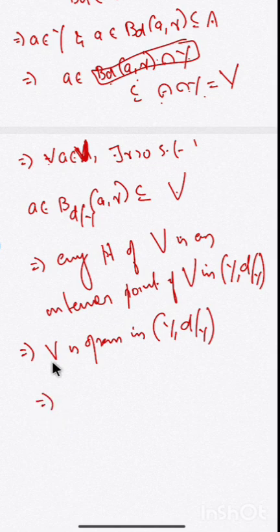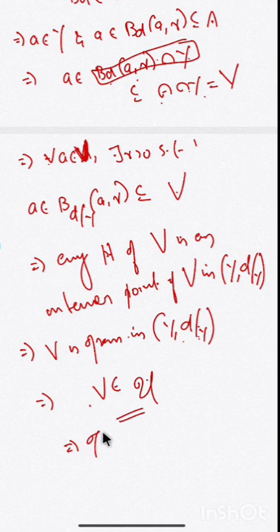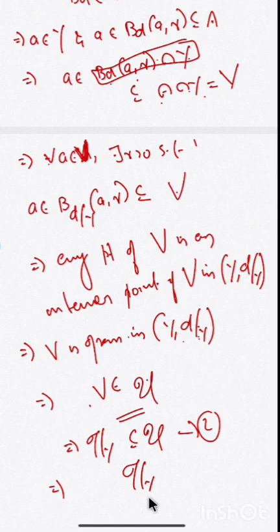A set which is open with respect to the metric D restricted to Y belongs to the topology induced from D restricted to Y. And what is the topology induced from D restricted to Y? That was U. So V belongs to U. When you take an element V in tau restricted to Y, that again belongs to U, which implies tau restricted to Y is contained in U. So from 1 and 2 we can say tau restricted to Y is the same as the topology U.